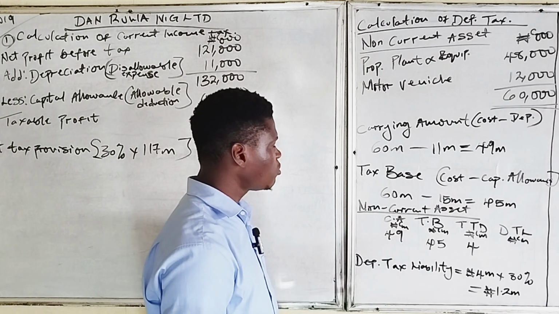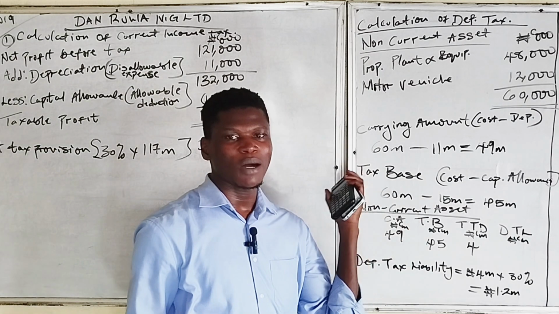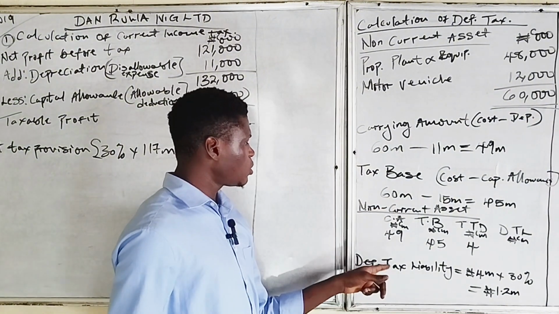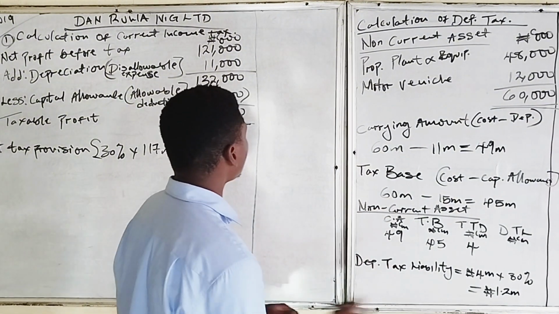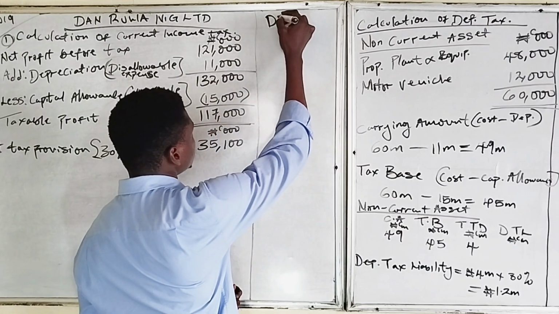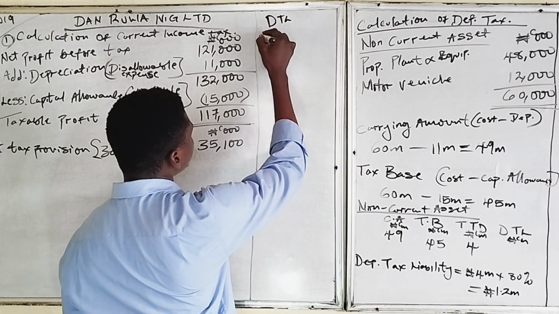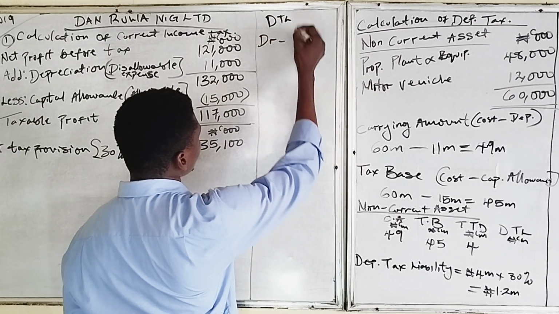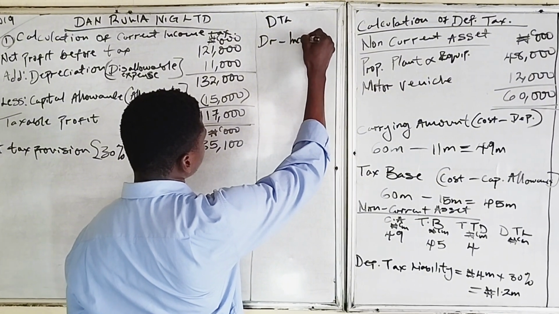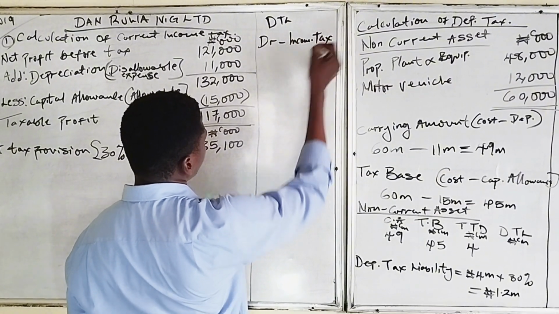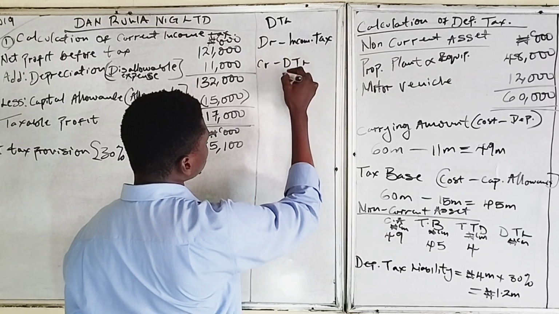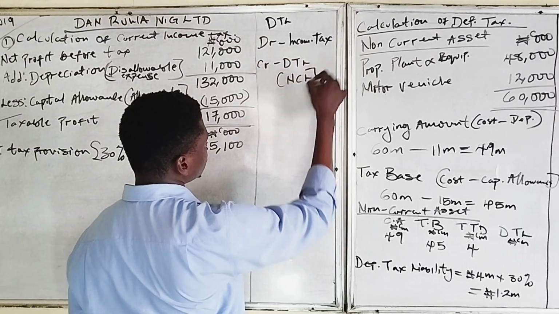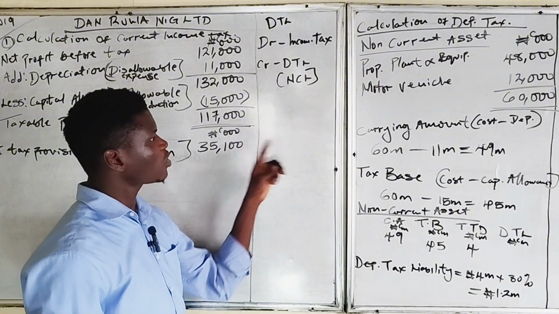And we said that movement in deferred tax affects our current tax. Remember that we said our deferred tax liability affects our current tax. Remember that when we have deferred tax liability, we will debit the income tax and credit deferred tax liability, which is a non-current liability. If you can remember, we talked about this before.